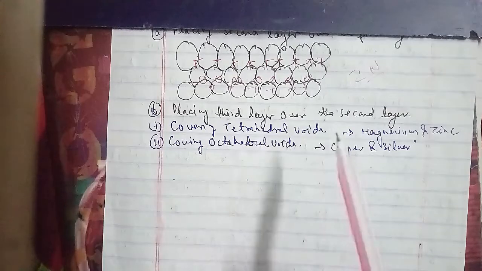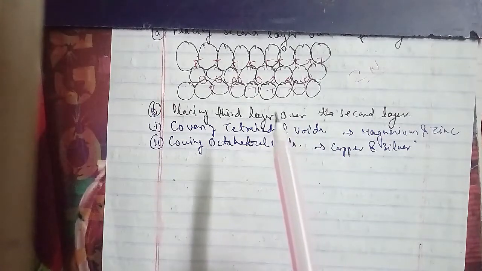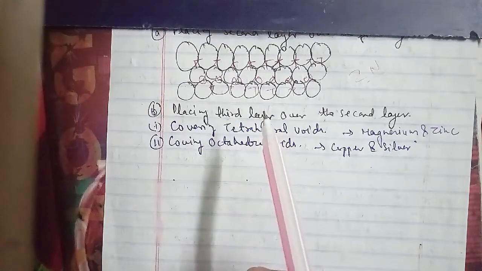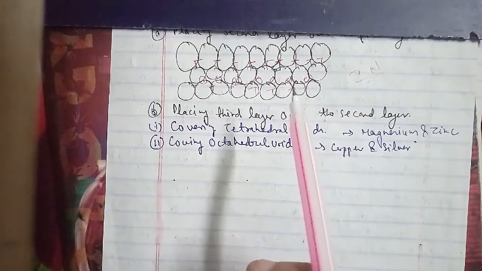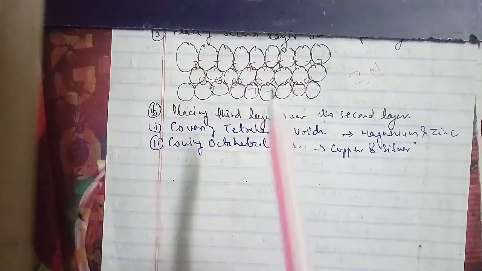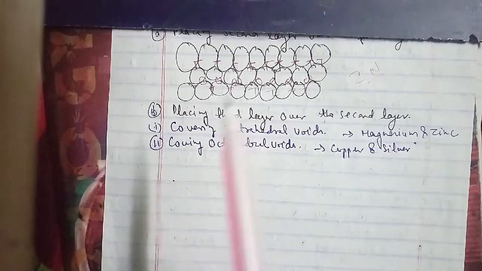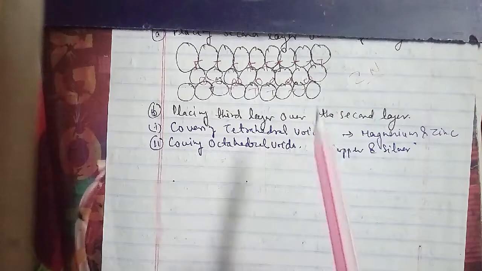Principles and Processes of Isolation of Elements, which includes the occurrence of metals, concentration of ores, extraction of crude metal from concentrated ore, thermodynamic principles of metallurgy, electrochemical principles of metallurgy, oxidation, reduction, refining, and uses of aluminium, copper, zinc, iron as well. In Unit 7, we have to complete the P block elements, where we have to cover